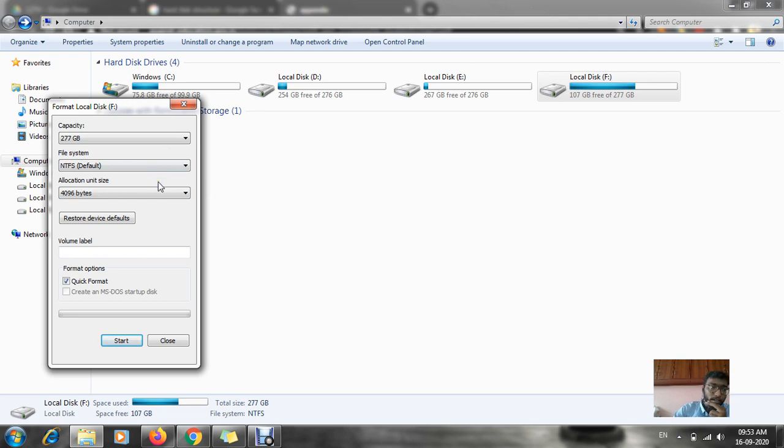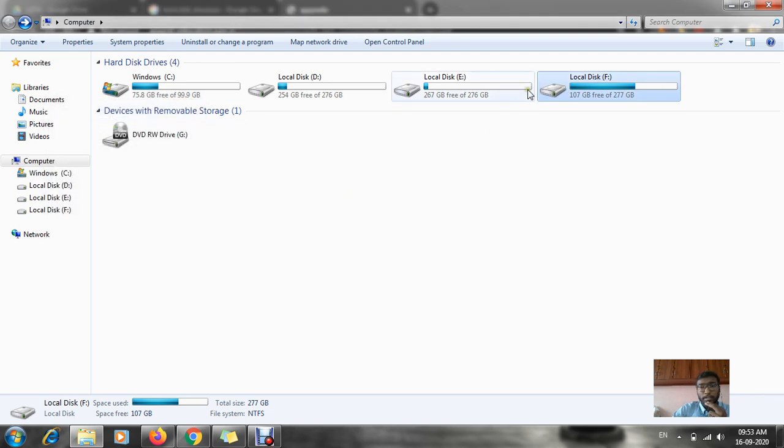That's it. Okay. Now here they are showing the allocation unit size, and if you want a quick format, click on it. If you don't want a quick format, unselect it and click on start. After clicking on start, your whole F drive will be formatted. Another option is to create an MS-DOS startup disk, that is, a backup disk.